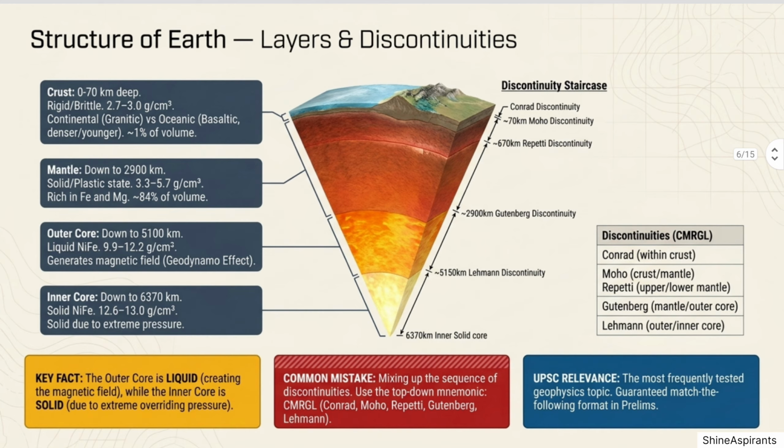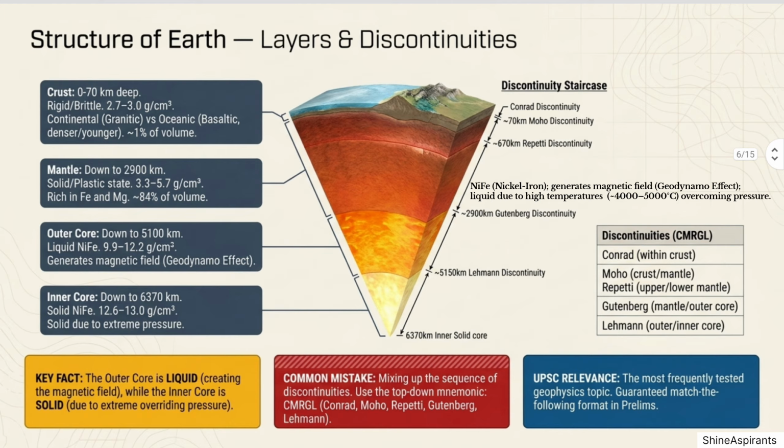Outer core. Separated from the mantle by the Gutenberg discontinuity. Extends to 5,100 kilometers depth. State: liquid, temperatures of 4,000 degrees C are too high to maintain a solid state. Density: 9.9 to 12.2 g/cm³. Composition: Fe, nickel plus iron. The movement of this liquid Fe generates Earth's magnetic field through the geodynamo effect. This is extremely important.